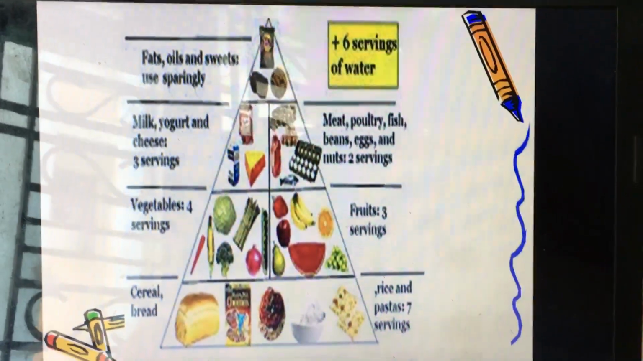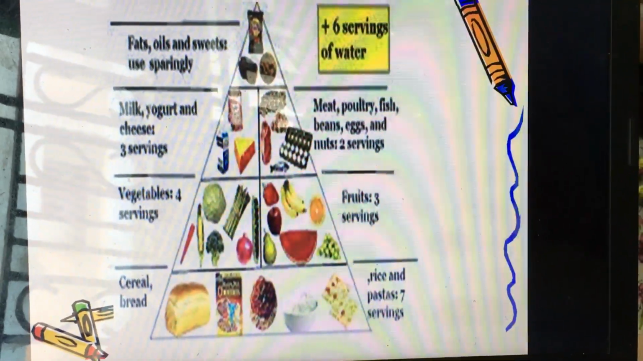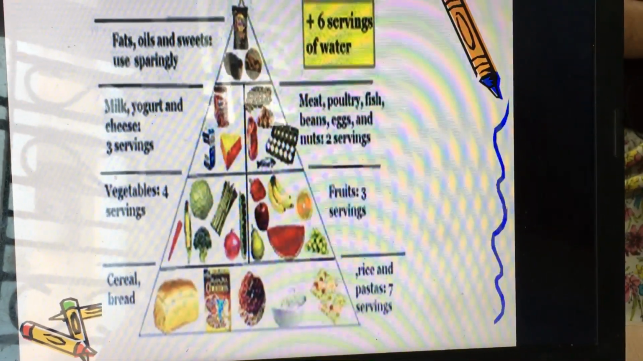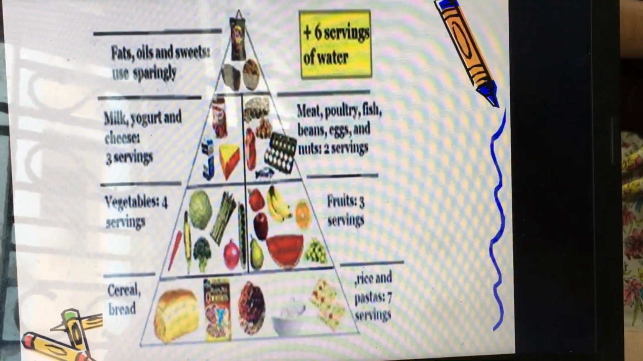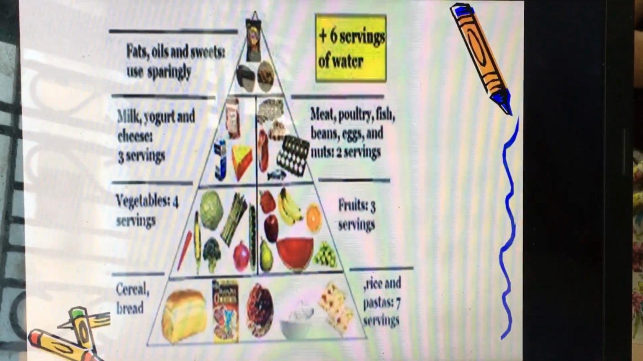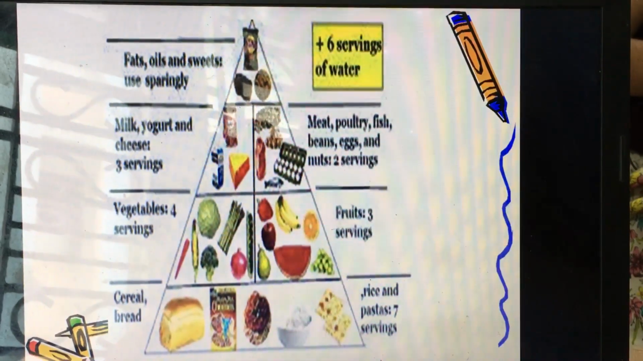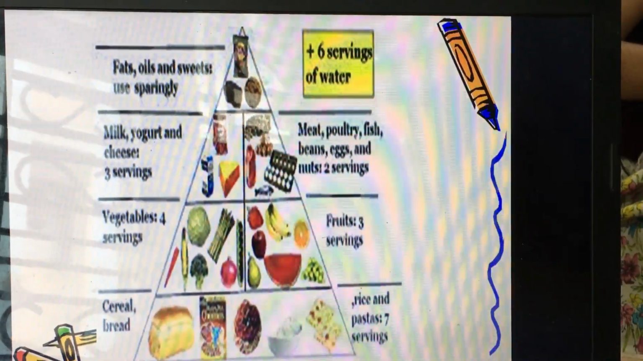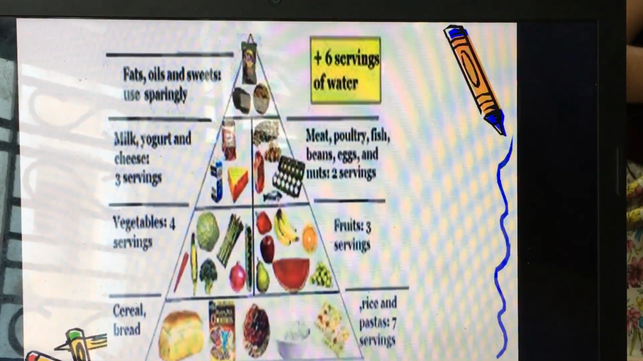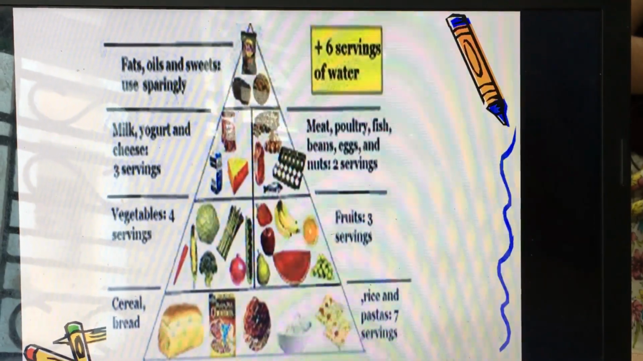Now this one is the food pyramid. See, at the bottom there are some foods. They are cereals like bread, rice, and these foods are very rich in carbohydrates, and they are energy giving foods. In the second step there are the pictures of some fruits and vegetables, and they are called protective foods because they protect us from many diseases and give vitamins also.